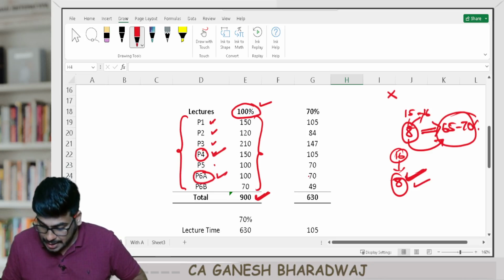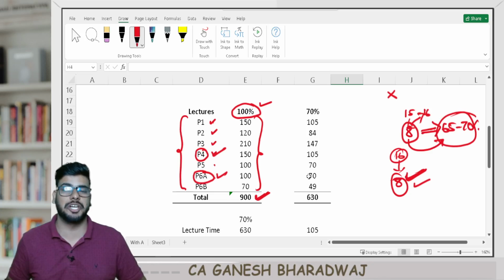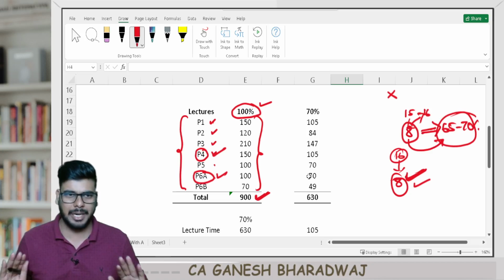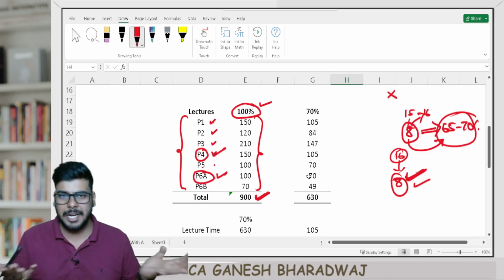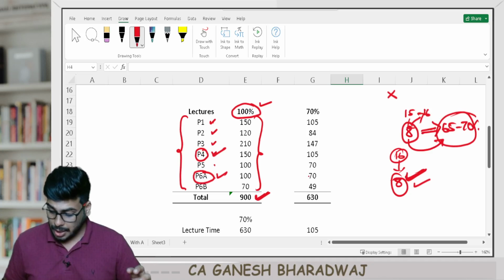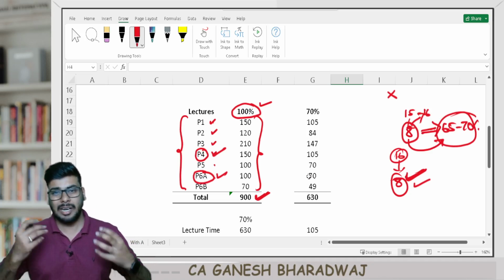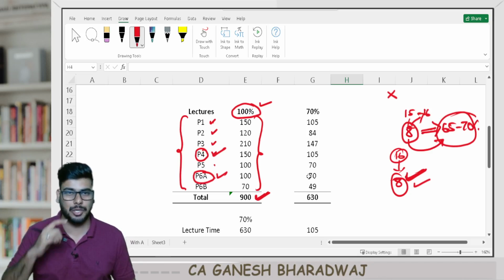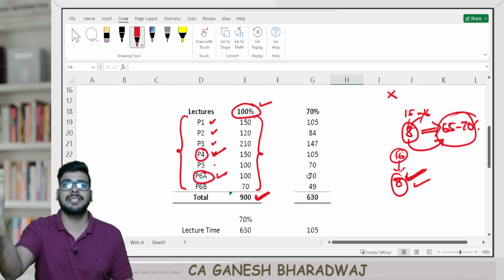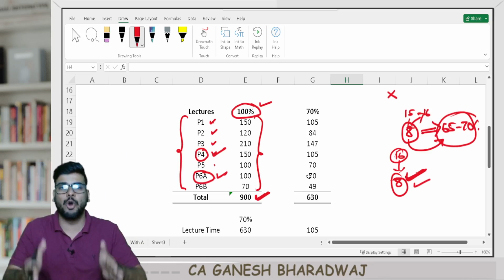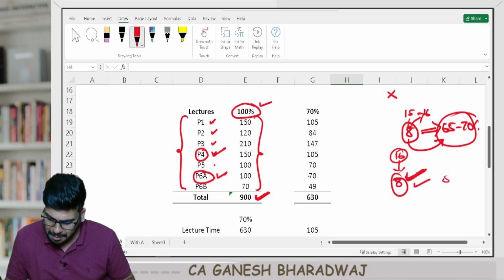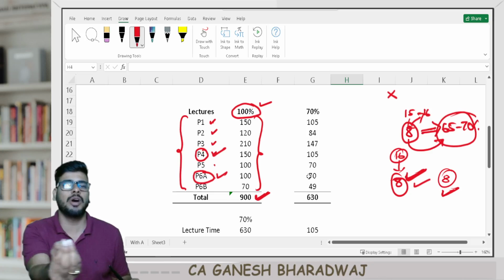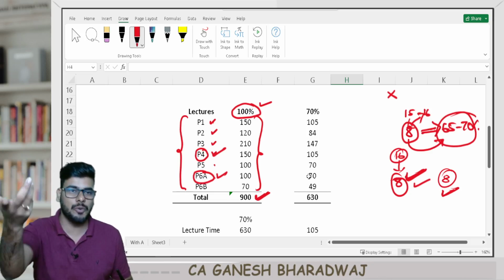So then there is the remaining 8 chapters. What should I do? In our example, it is 8 and 8. Depending on the subject, the strategy depends, right? For the remaining 8 chapters, don't leave them fully. From the new syllabus, you are going to have some MCQs and all. At least go to your ICAI study material and in the book bag, they would have given MCQs. For the remaining 8 chapters, at least cover the MCQs so that if you get 1 or 2 marks here and there, that can also make a difference.